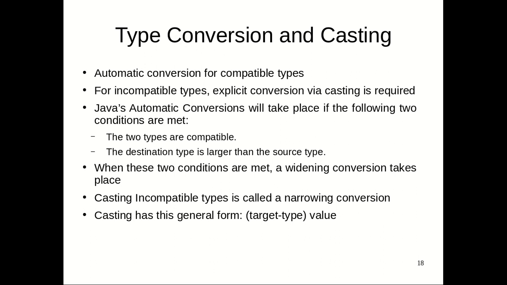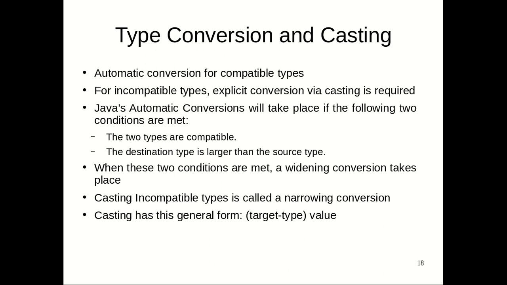In Java, the automatic conversion will take place if these two conditions are met. The two types are compatible, belonging to the same group. And the destination type is larger than the source. It doesn't happen in reverse. If the destination is smaller, then there has to be some truncation, some loss of information might be done. That's why it will demand manual or explicit type conversion in that case. So when these two conditions are met, the widening conversion takes place. When the destination is larger, the data will be converted into a higher size, so there is absolutely no problem, and automatic conversion is done.